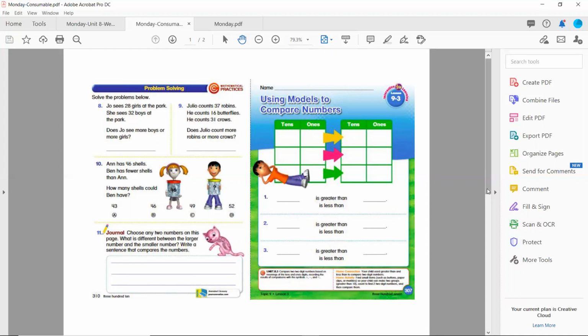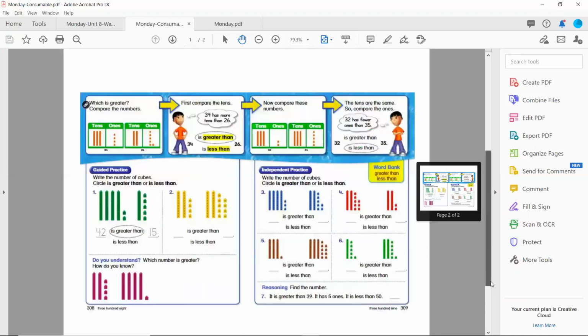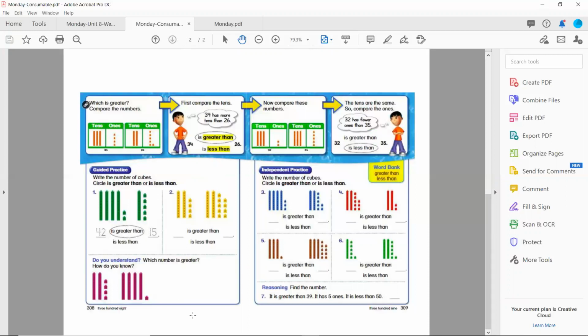Okay, let's go ahead and go to the next page. So on the inside, you are going to write the number of cubes and then circle if it's greater or less than. So number 1 is done for you. The cubes are showing the number 42, and then they're showing the number 15. 42 is on the left, so it's first. The number that is being compared to is 15. So 42 is greater than 15.